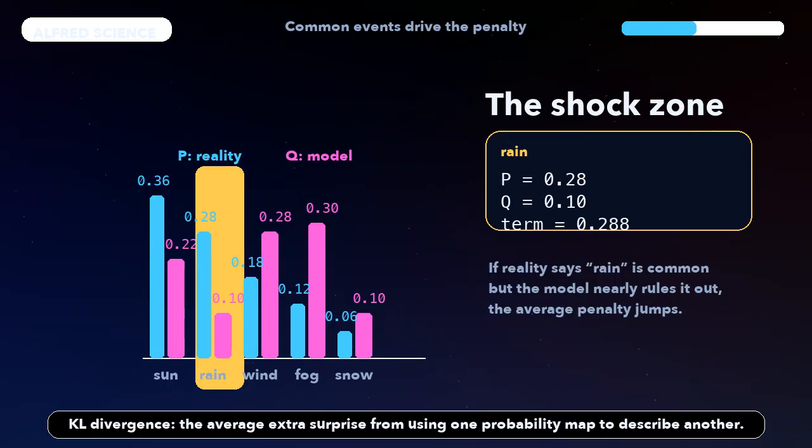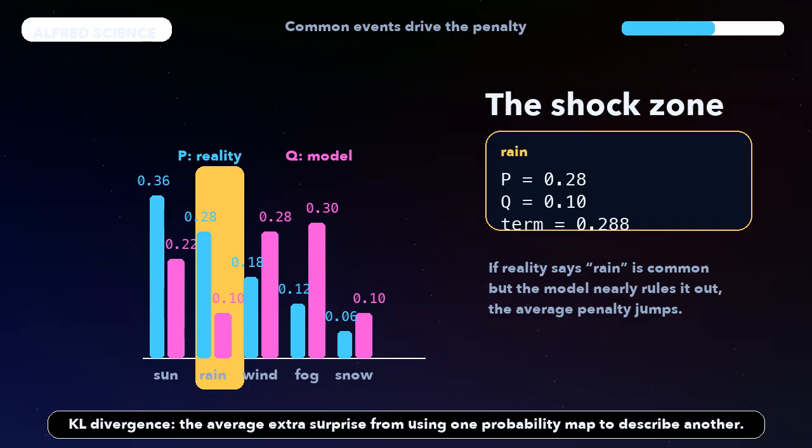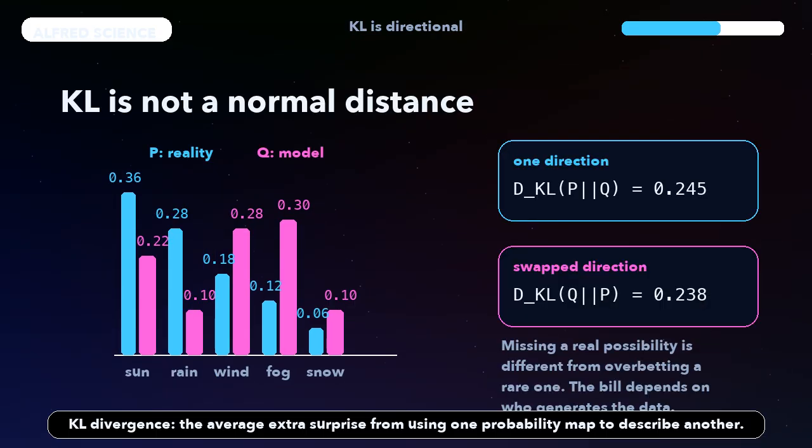But KL divergence has a twist: it is not symmetric. dKL of P relative to Q is usually not the same as dKL of Q relative to P. Missing a real possibility is different from assigning too much probability to a rare one. That is why KL is not a normal geometric distance. It is more like a directional bill for bad expectations.